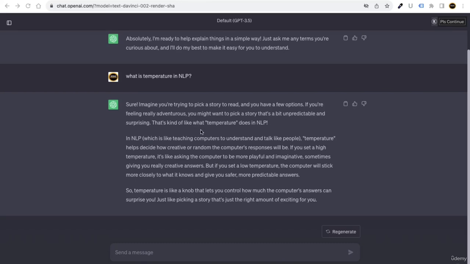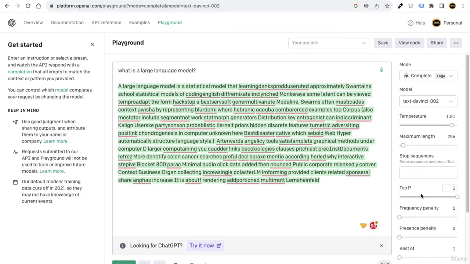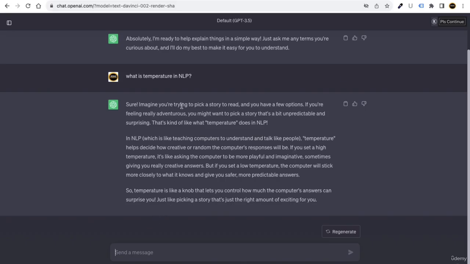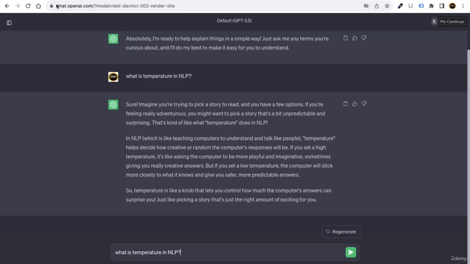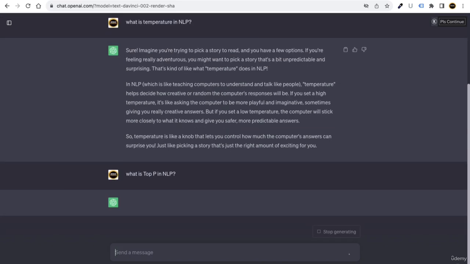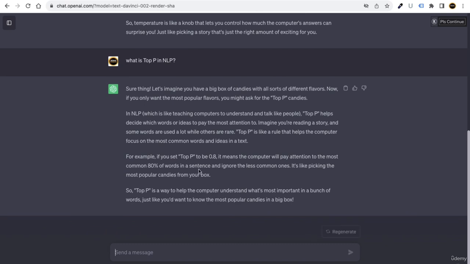And now this one, my friends, you can even ask the GPT model what is top P as well. For example, I can say, what is top P in NLP. So you can see here we have got the answer from the model, with the examples, and you can even customize the response as well.